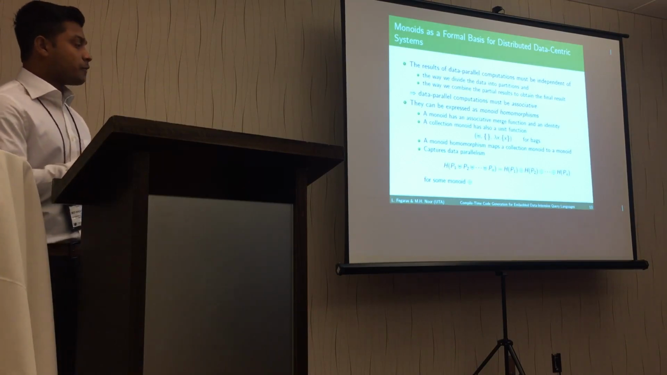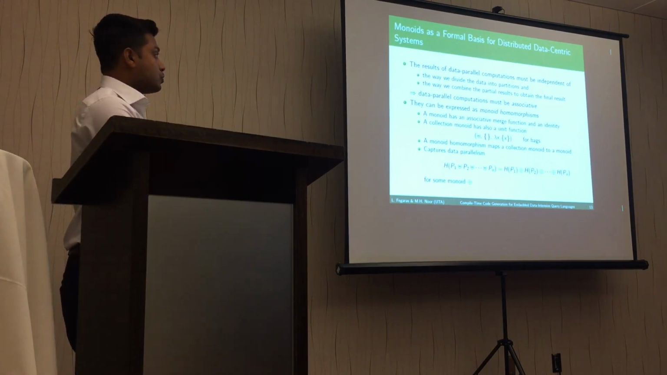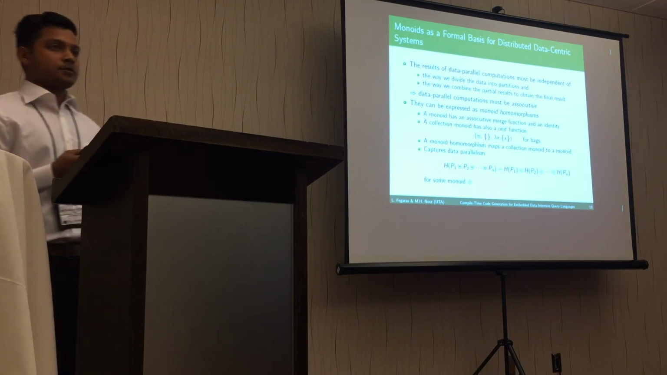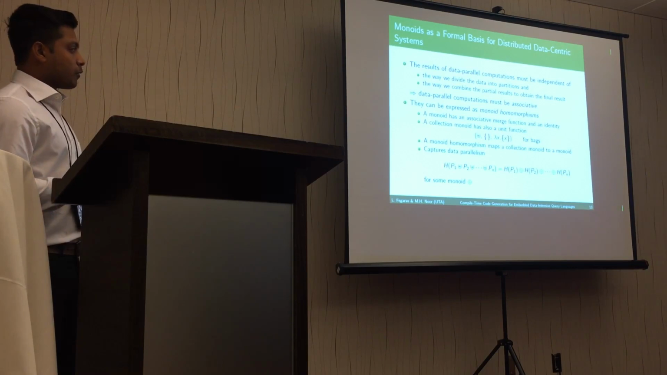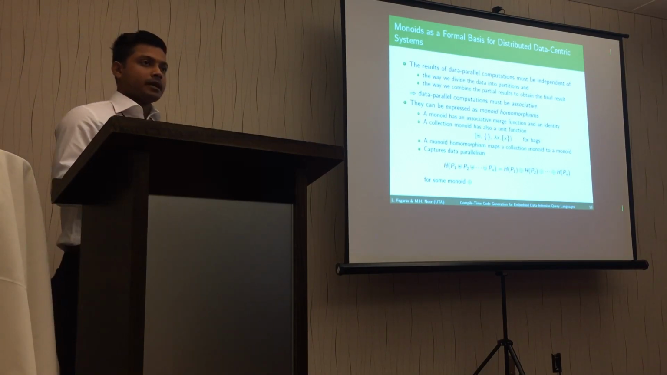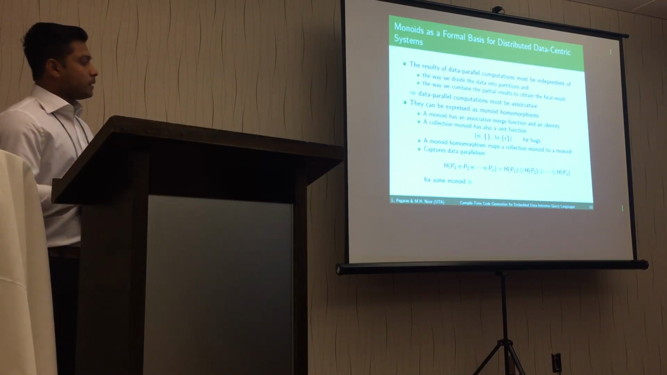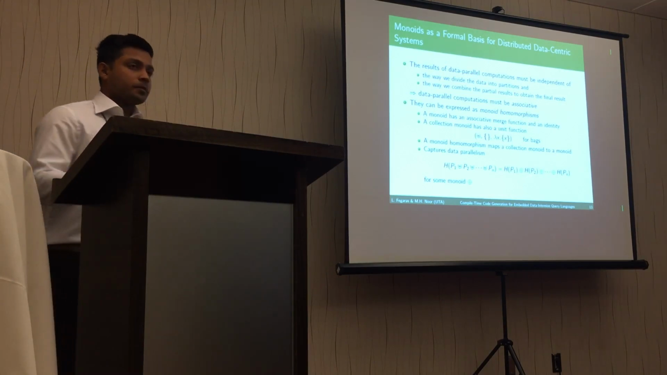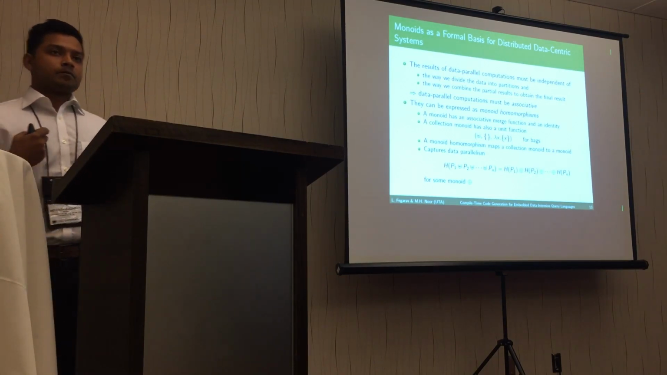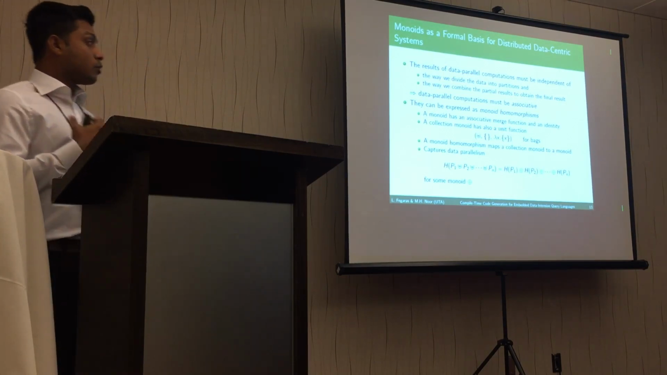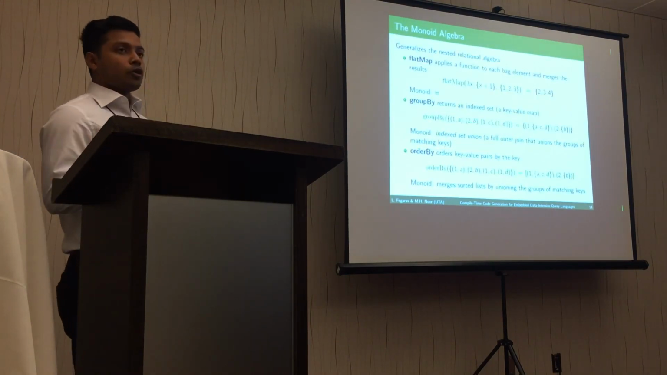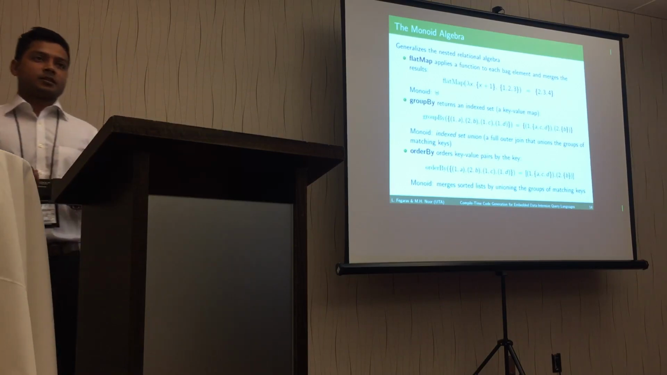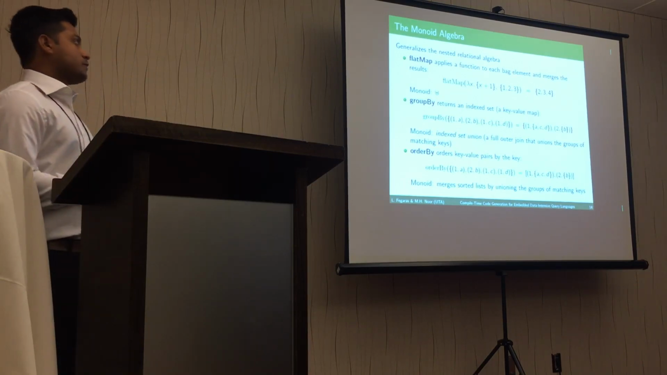A monoid homomorphism can map a collection monoid to a monoid, which basically captures data parallelism. For example, H is a monoid homomorphism which is applied to partitions P1 to Pn, which is equal to the computation applied to partitions P1 to Pn, and then combined using some monoid. Monoid algebra consists of very few algebraic operations. The most important one is flat map.